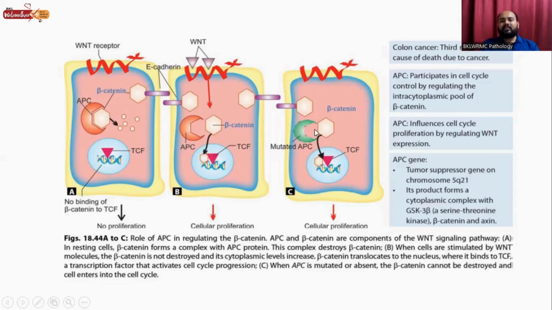In another case, there is mutation of APC. This mutation of APC causes beta catenin to go into the nucleus and attach with the nuclear TCF, and it causes cellular proliferation. So this is the mechanism of cellular proliferation present in the case of adenocarcinoma of the colon.